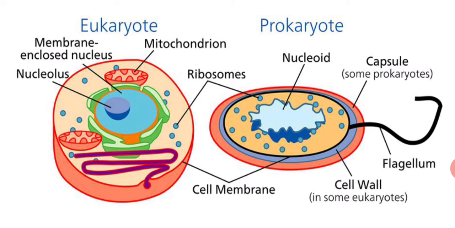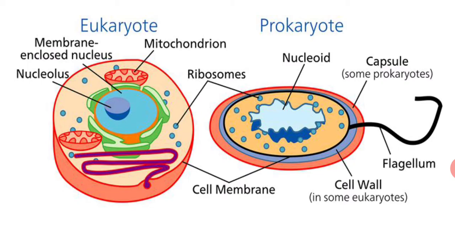In eukaryotes, the nucleus is centralized, with proper shape and size and a membrane-bound structure, but in prokaryotes the genetic material is scattered. If we talk about the cell membrane, it is found in both, but the cell wall is found in prokaryotes and in some eukaryotes also, such as plants.